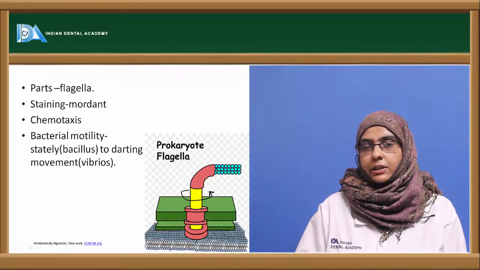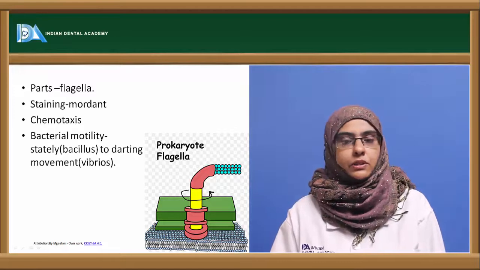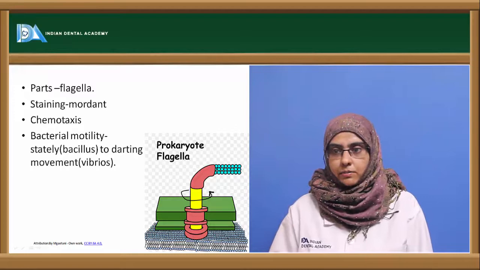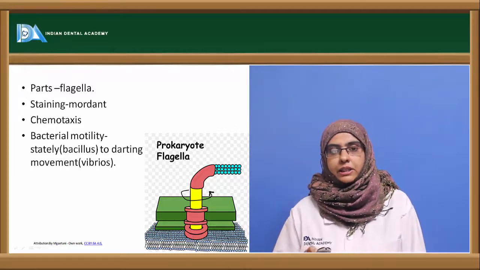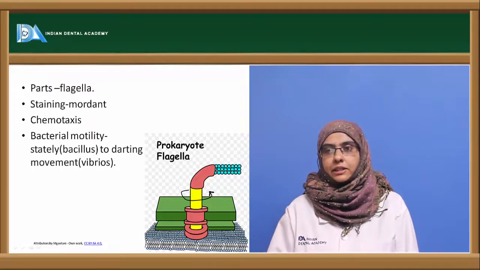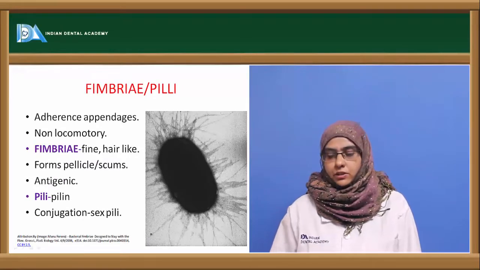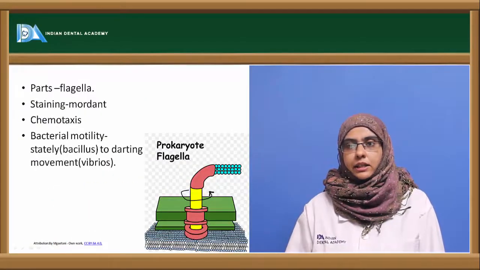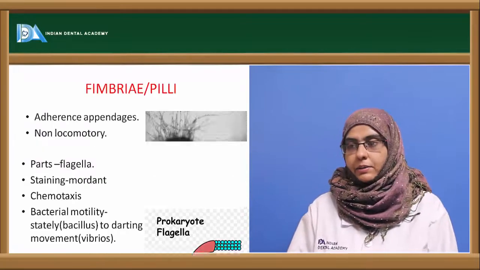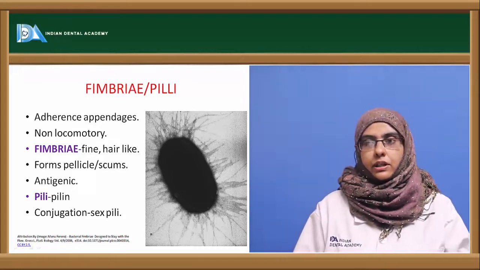Coming to the determination of motility of the organism, it is difficult to demonstrate under the microscope, so we use a media to demonstrate the motility. On solid media, it can be seen either as a stately movement, usually seen in bacilli, or as a darting movement, seen in Vibrio organisms. This is the most important locomotory organ, and the protein of which the flagella is made up is called flagellin. Now coming to the next important appendage of the microorganism, the fimbriae or pili.